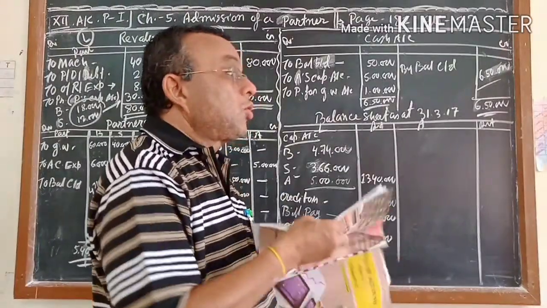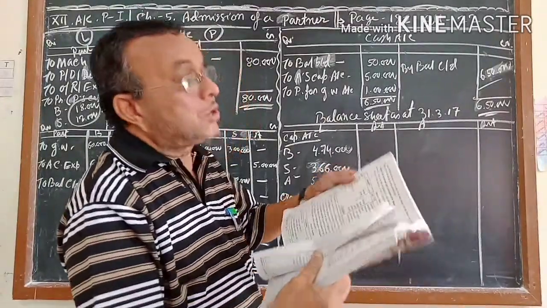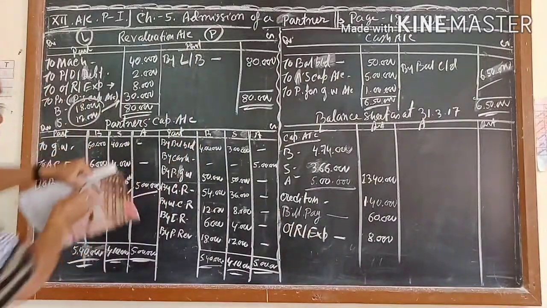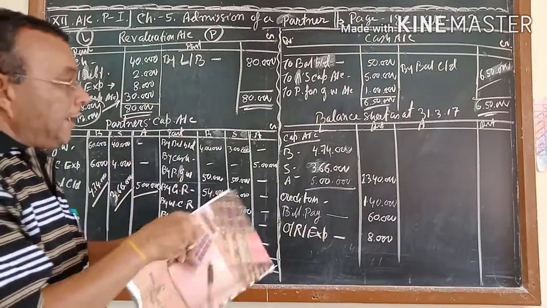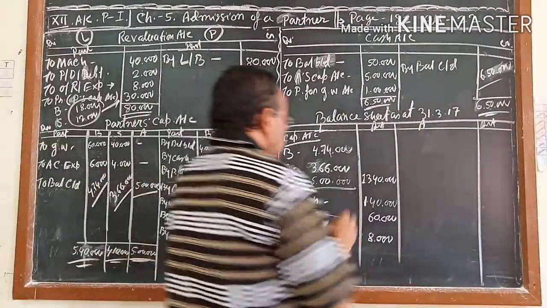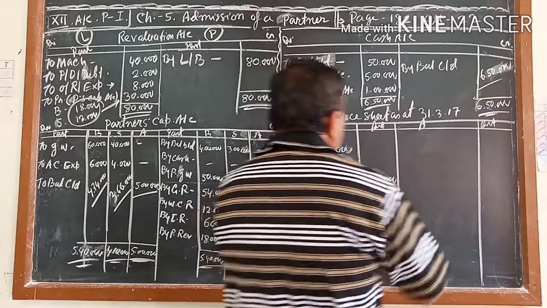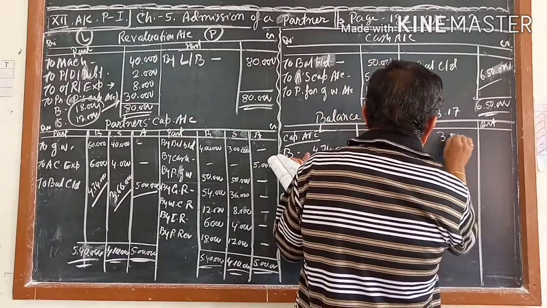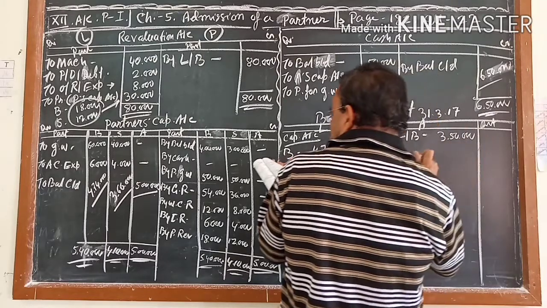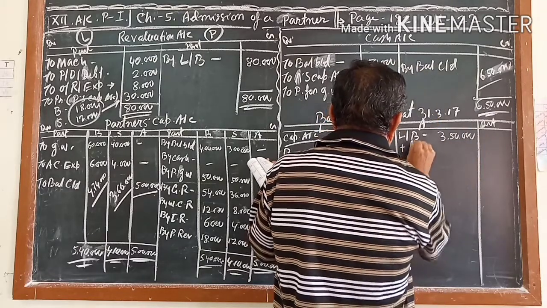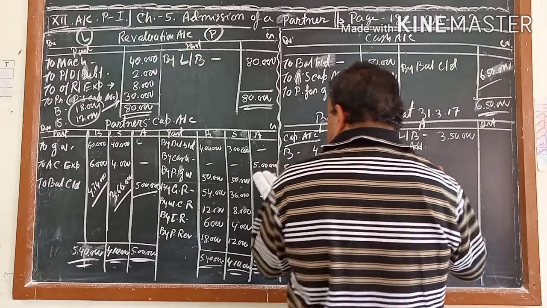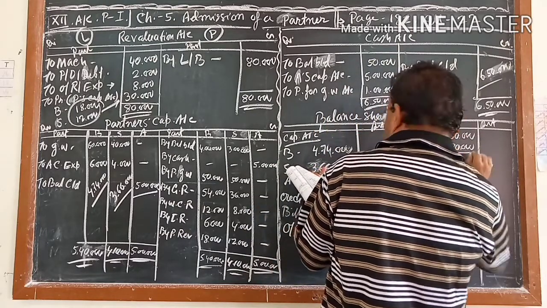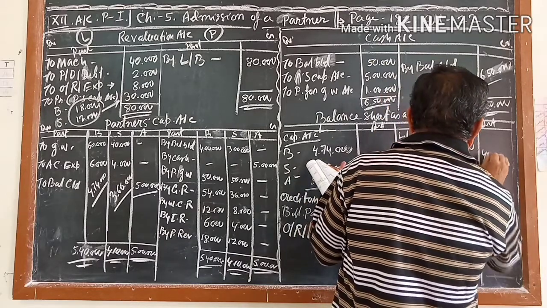In your old balance sheet, the asset side's first item was goodwill of 1 lakh. That we will not write because the goodwill amount we have distributed. Next comes land and building. You have to write it here, land and building. It was increased by how much? 80,000. So the old balance was 350 plus additions of 80,000. If you add it, you will get 430.